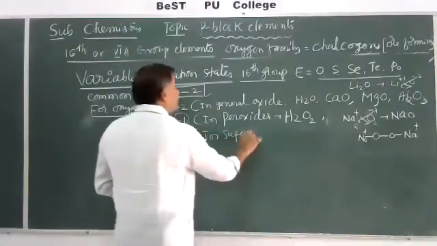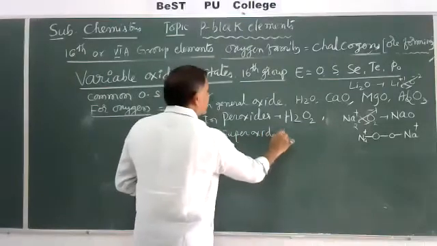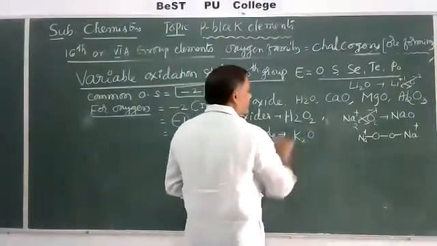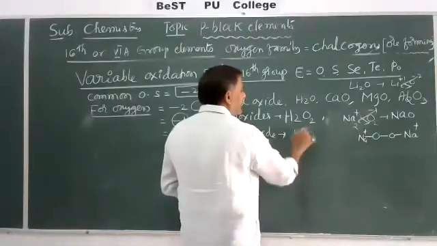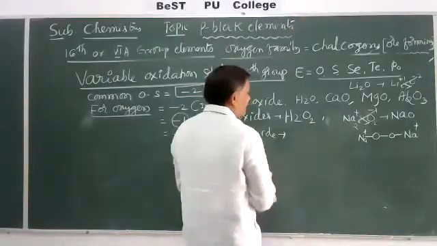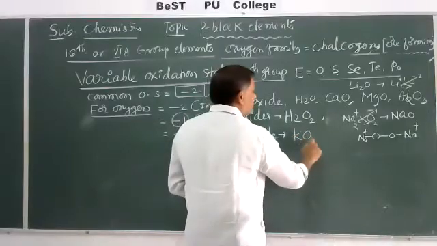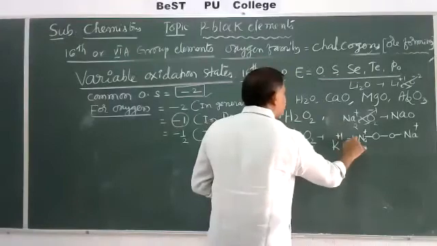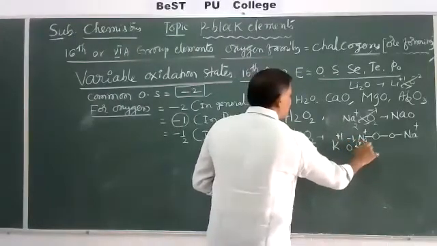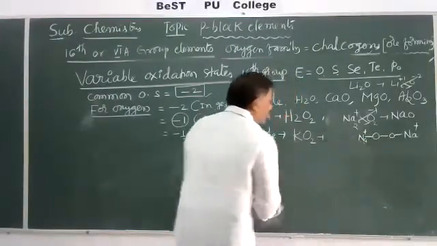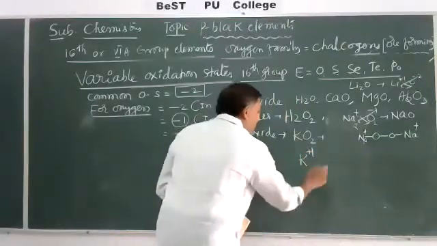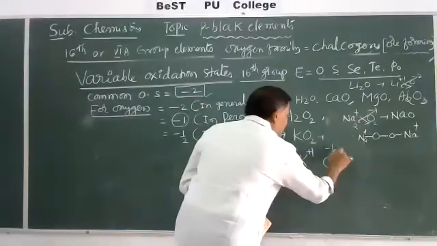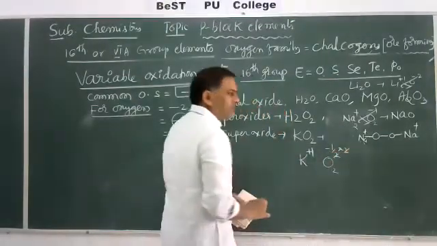In superoxides, it exhibits -1/2, like here KO2. This is because here K +1 and O -1/2, with 2 oxygens, the 2 gets cancelled. K plus 1 and O minus half into 2 cancel out.